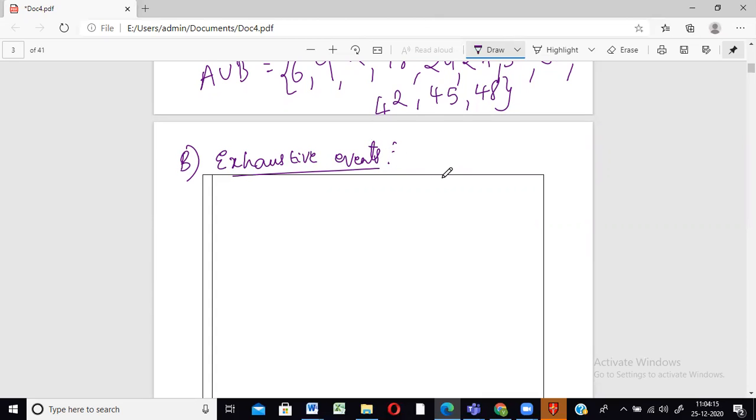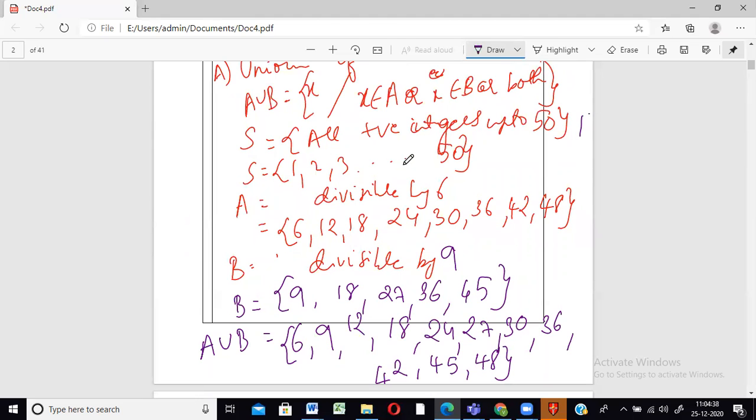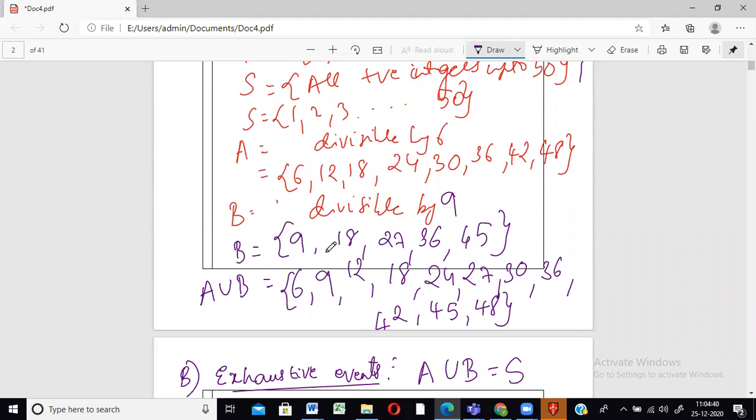Exhaustive events again. The definition of exhaustive events: when you have two events, say A and B, you can call the two events A and B exhaustive if, when you take the union, meaning the combination of both, it is equal to the sample space. Suppose over here the entire sample space was 1 to 50, but on taking A union B, it's not equal to the sample space. There are many elements in the sample space which are not there in A union B, correct?